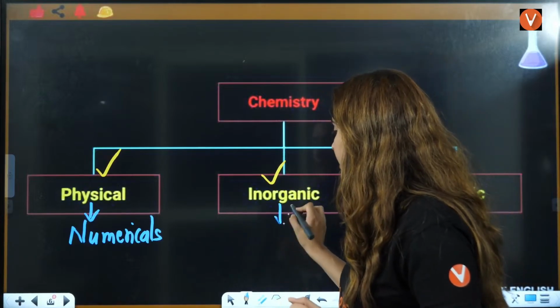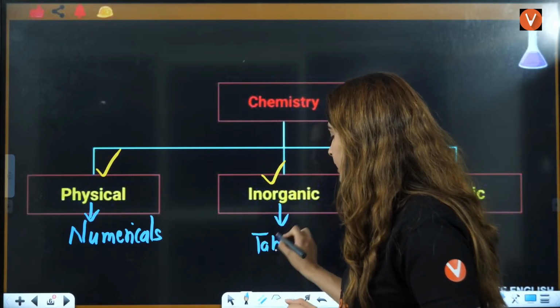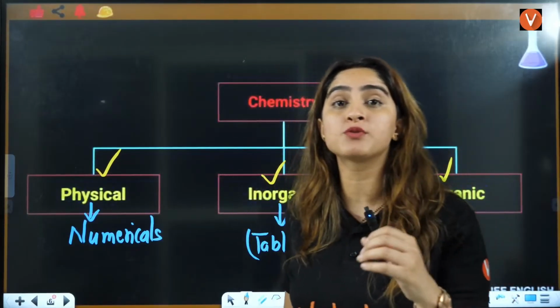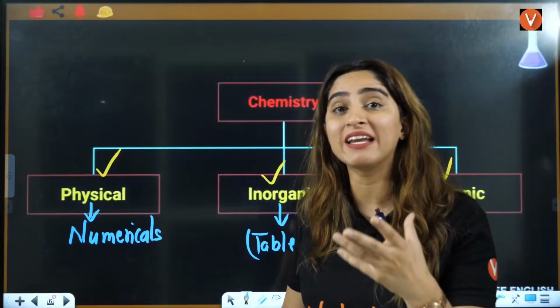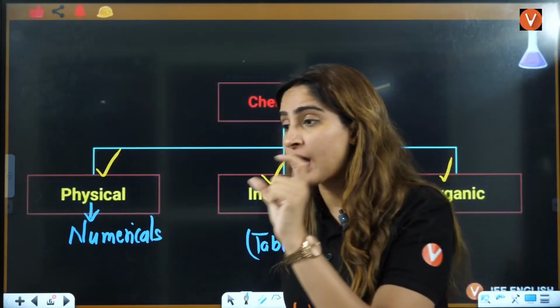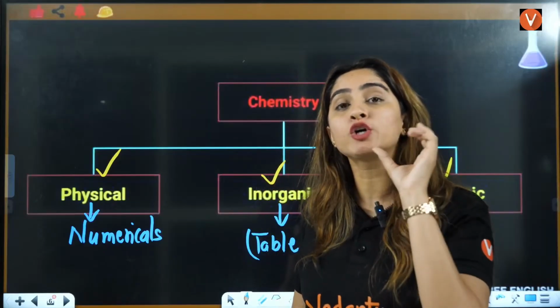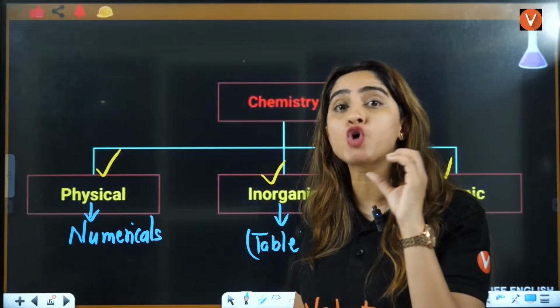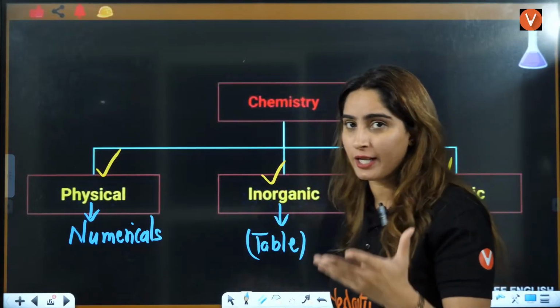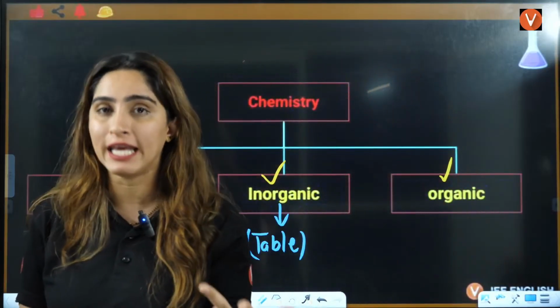Then in inorganic chemistry, we study the periodic table, and we study the different forms of bonds, like you have ionic bond, you have covalent bond, you have non-covalent bond, and you have a chapter called chemical bonding. On coordinate bond, you have a chapter called coordination chemistry. The rest of inorganic chemistry is about the periodic table, studying S block, P block, D and F block.